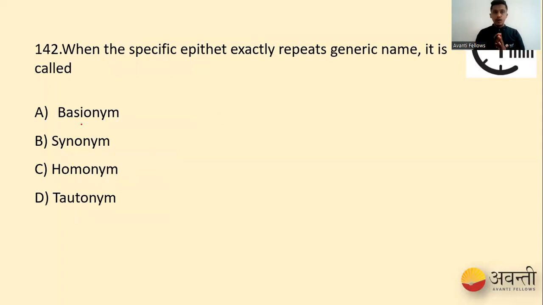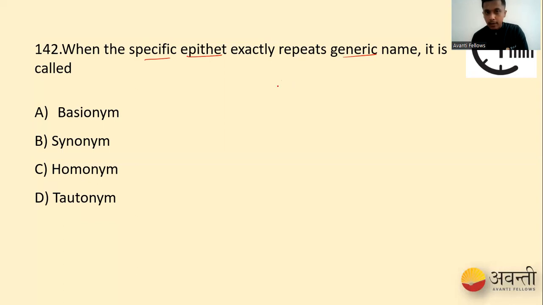Let's go to the next question. When the specific epithet exactly represents the generic name, it is called what? Our options are basonym, synonym, homonym, tautonym. So what is the right option? See, the question is that the specific epithet and the generic name should be the same. So can you guess a word where the specific name and the generic name are the same?